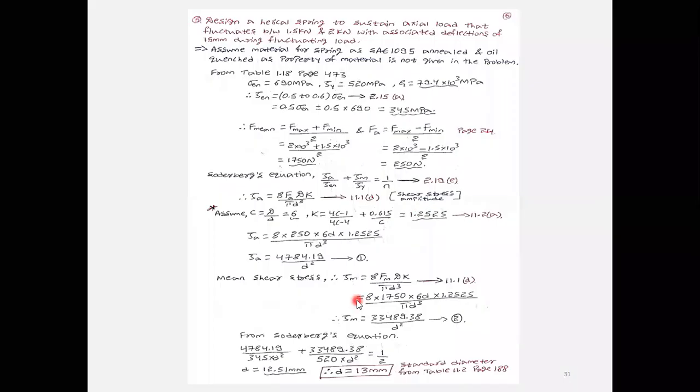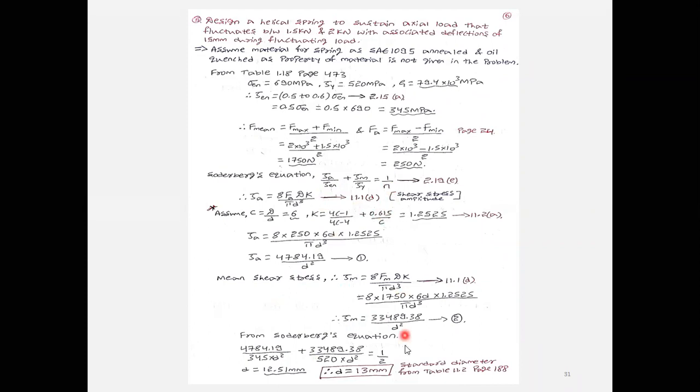Once you get the mean shear stress, in this equation two unknowns are there. Now in the Soderberg equation, substitute the value of amplitude shear stress and mean shear stress. You know the mean shear stress in equation 2, amplitude shear stress in equation 1. Substitute both the values in the Soderberg equation, that is equation 2.19. After substituting that, the factor of safety is not given.